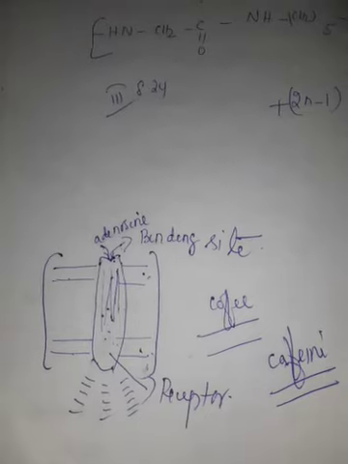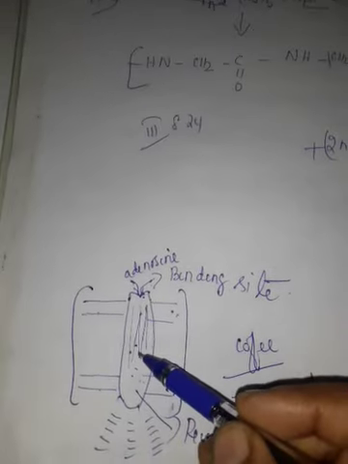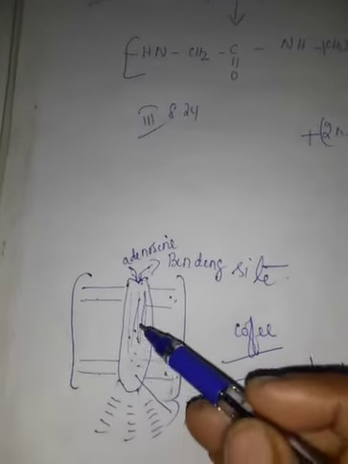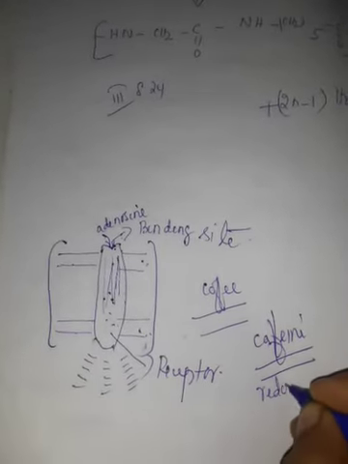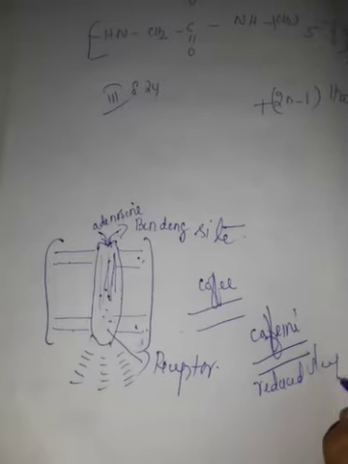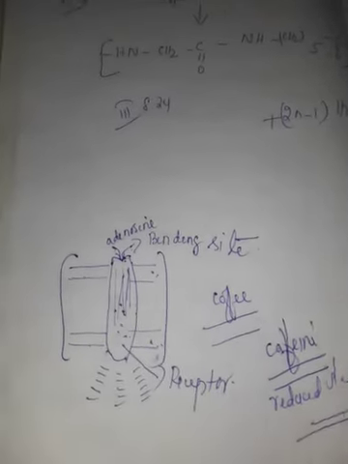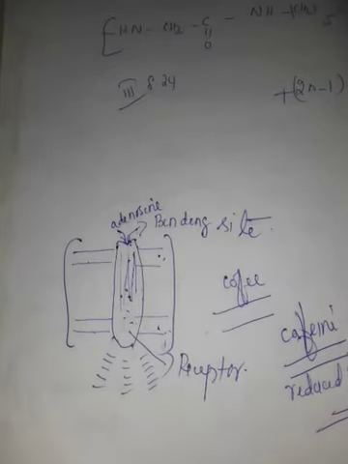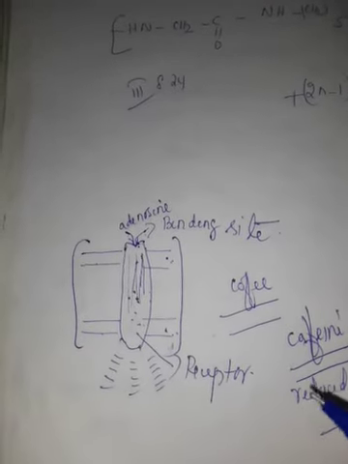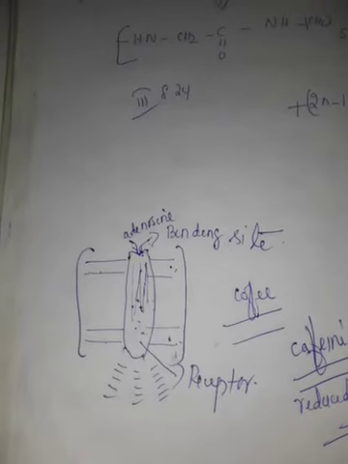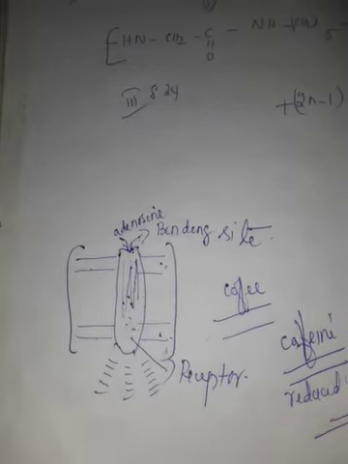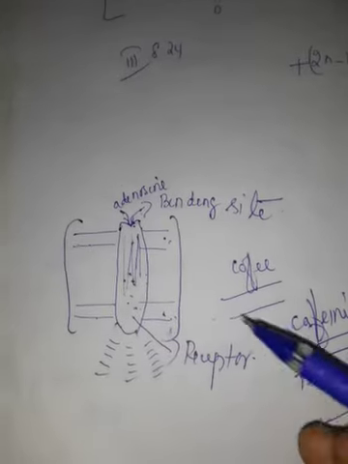It binds to the adenosine receptor and makes it inactive, or deactivates it, and it makes reduced sleepiness. That is called antagonist. Antagonist means enemy or opponent. It blocks the messages or deactivates the receptors.